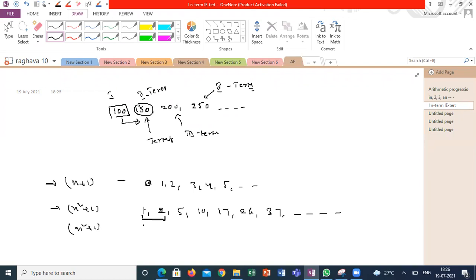If I want to get the first term, substitute n equal to 1. If I want to get the second term, substitute n equal to 2. If I want to get the third term, substitute n equal to 3. Got it what I'm saying, guys? This is also one kind of series, or one kind of progression. This progression is following this condition.